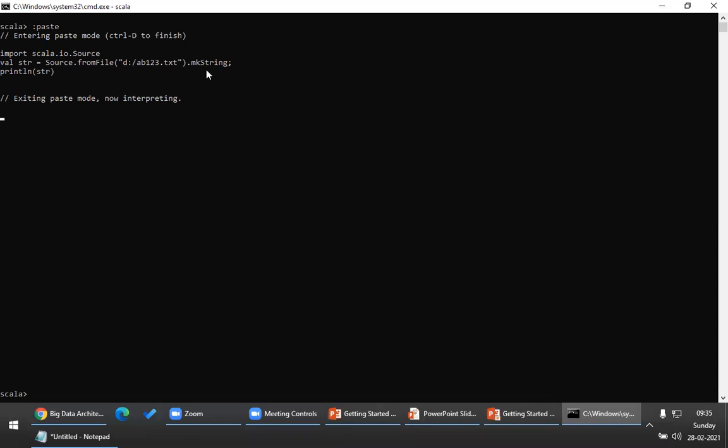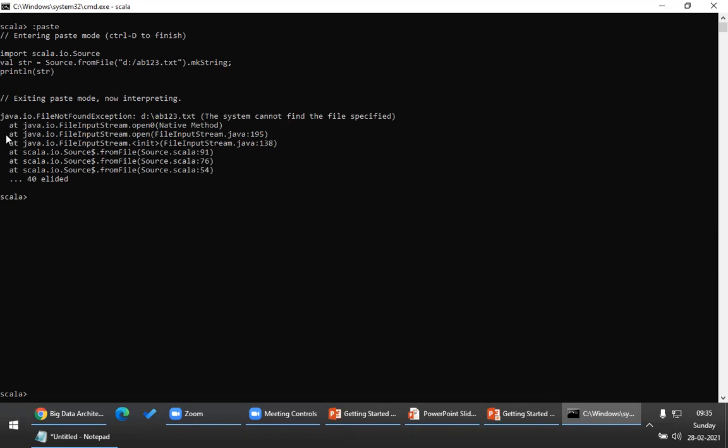Control D. Now, please look at this, guys. Very important. Can you see this? It has thrown a file not found exception. Please look at this, guys. I have written code to read a file and the file is not there. Yes or no? Guys, please understand this. Let me reiterate this again.